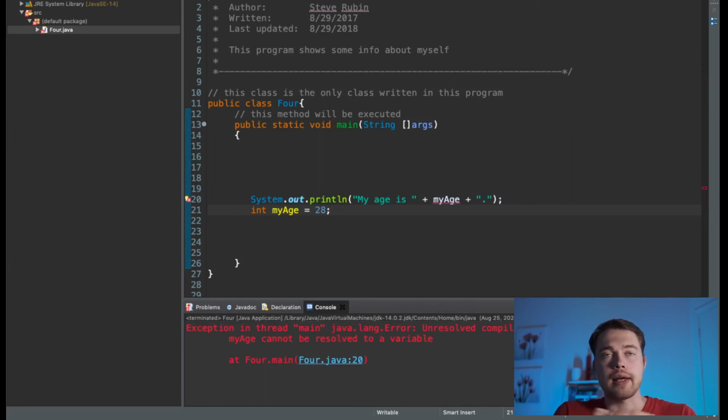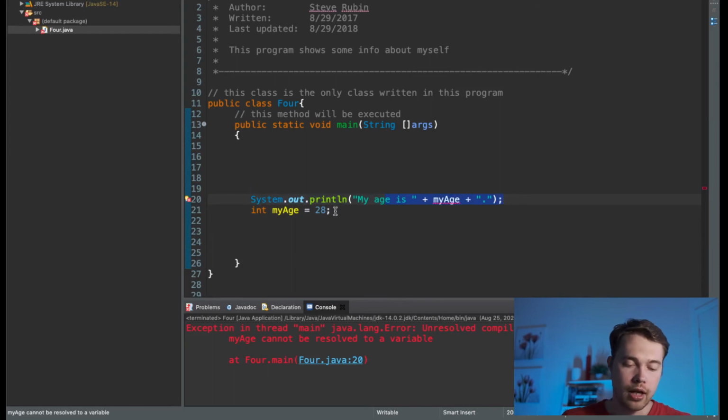Here's the deal. Unfortunately, in Java, unlike other modern programming languages, you cannot use a variable before you create it. In this particular case, I'm trying to use a variable first, to print it out, and then I create it. Java is going to process the code between this brace and this brace from top to bottom, line by line.